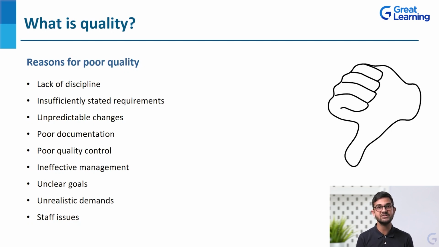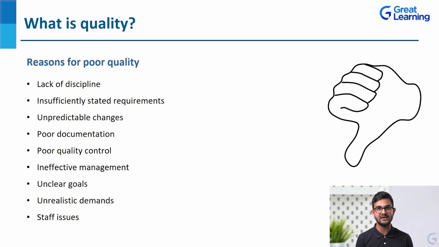So that can be one major reason for poor quality. Then poor documentation and poor quality control. So that is also one thing. If you have not documented everything, you do not know what you have learned from your previous project. Maybe you have made a mistake. If you have learned from that previous project, you can definitely implement that because you have it documented. But if you don't document the same, you will have no idea, you will have no learnings from your previous projects. That can also cause poor quality.